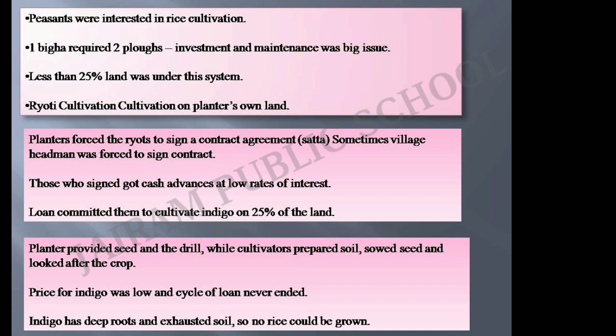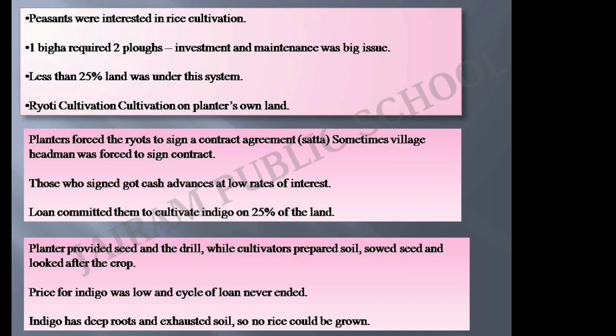Before the British rule, the size of this area varied. In Bengal, the British standardized it to about 1/3 of an acre. So, bigha is a measurement of land. Till the late 19th century, planters were therefore reluctant to expand the area under nij cultivation. So, less than 25% of the land producing indigo was under this system. The rest was under an alternative mode of cultivation called the ryoti system.